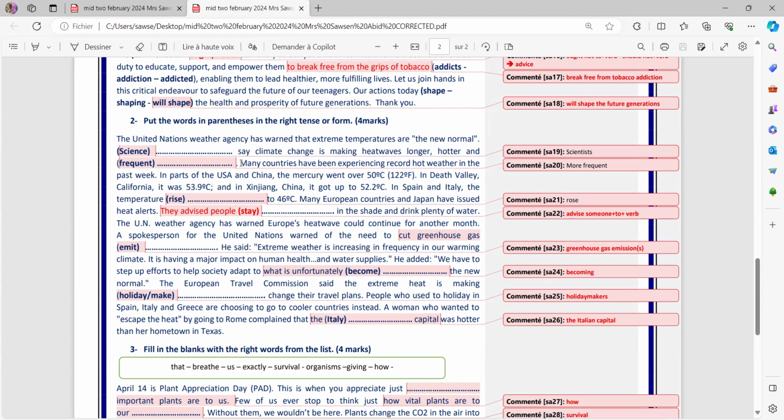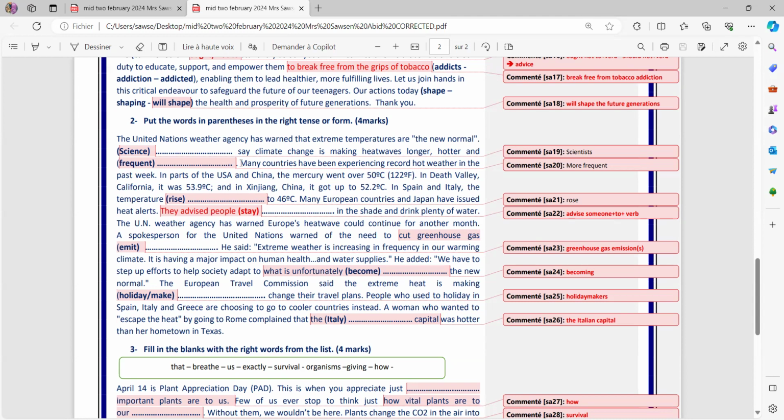Many countries have been experiencing record hot water in the past week. In parts of the US and China, the mercury went over to 50 degrees Celsius. In Death Valley, California, it was 53 degrees Celsius. And in, I don't know how to pronounce it, China, it got up to 52.2 degrees Celsius.